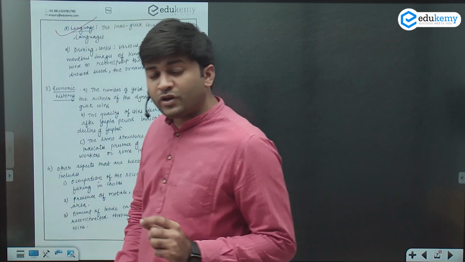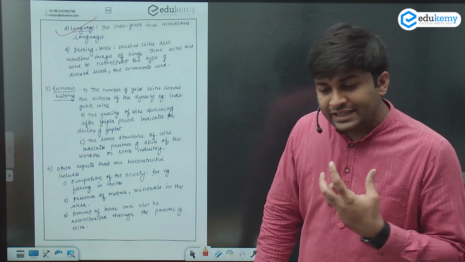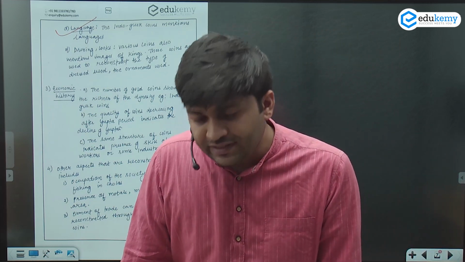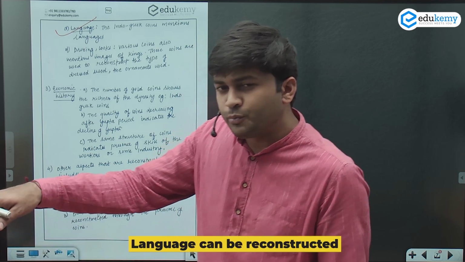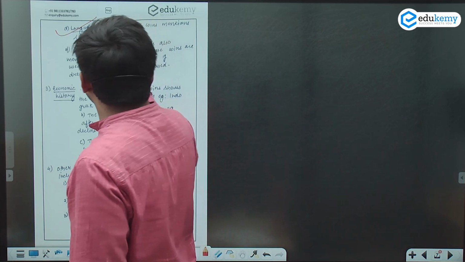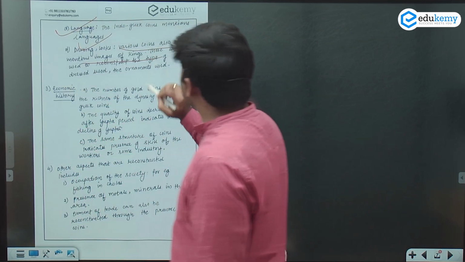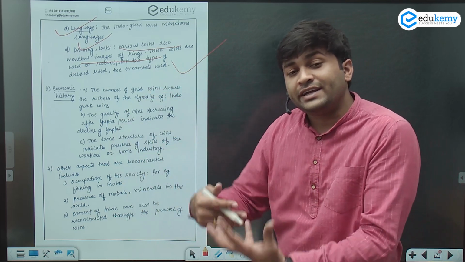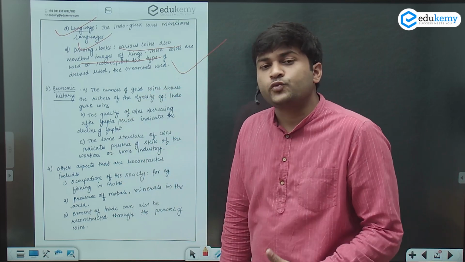Language, yes, this is one of the important points. The inscriptions are there on the coins. So you understand there was a certain language that was spoken in the kingdom. Then you have dressing. Various coins have images of kings. These coins are used to know the society at that time, how the ornaments were.